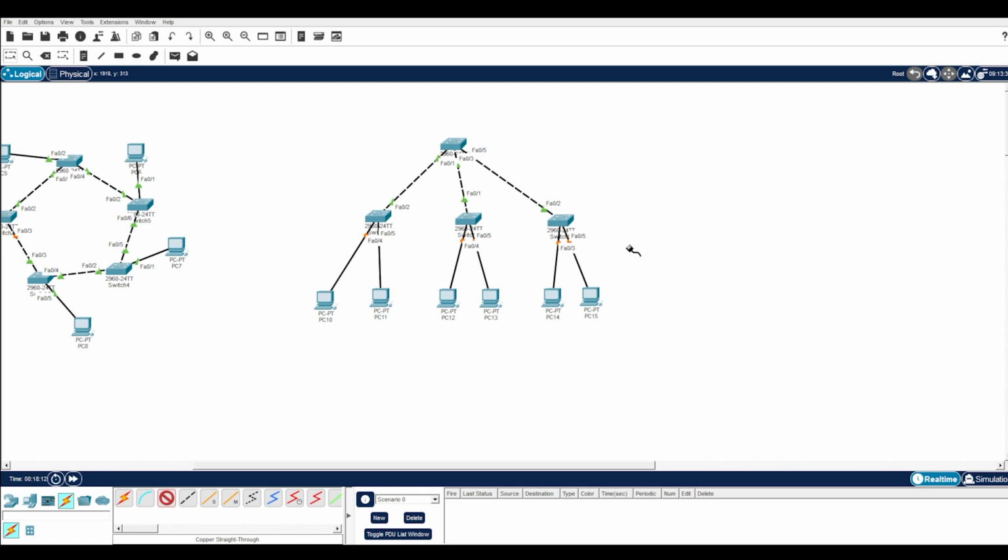So this is the tree structure, hierarchical structure of these switches. Then we have connected all those secondary switches to the main switch. And then we have connected multiple PCs to the switches.